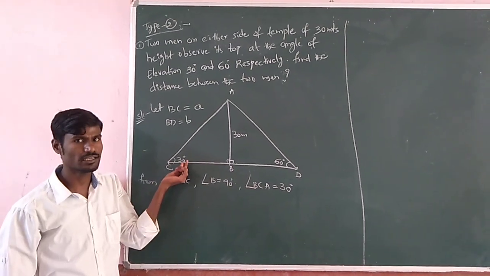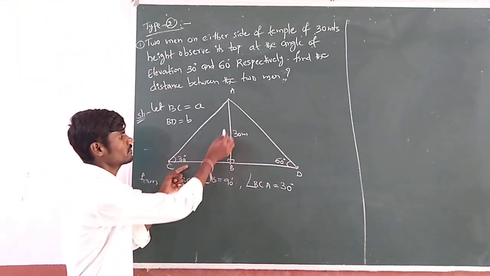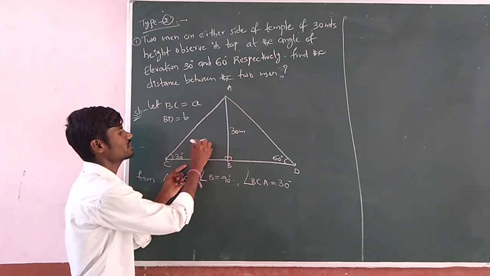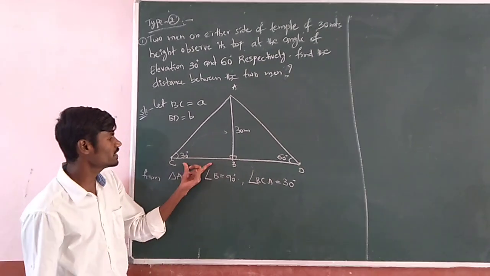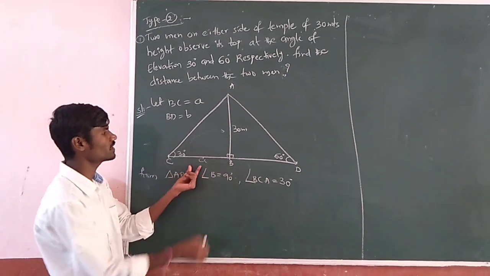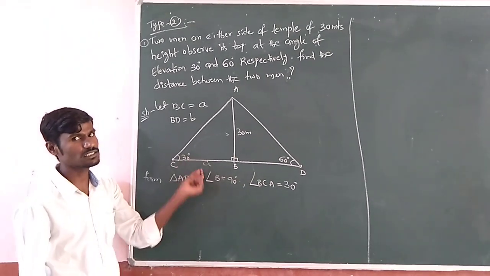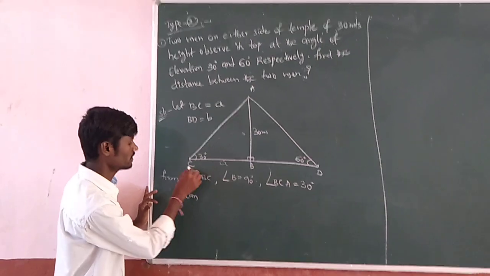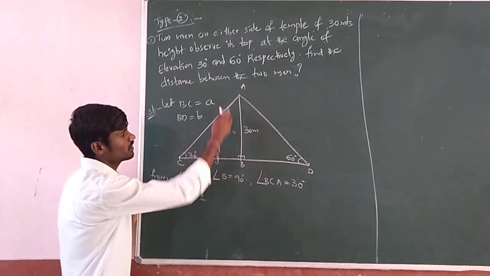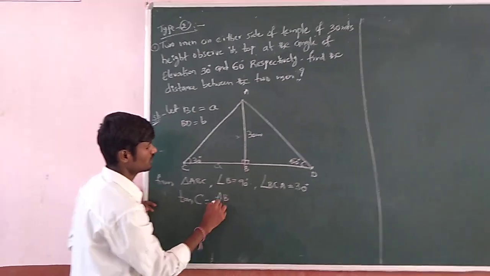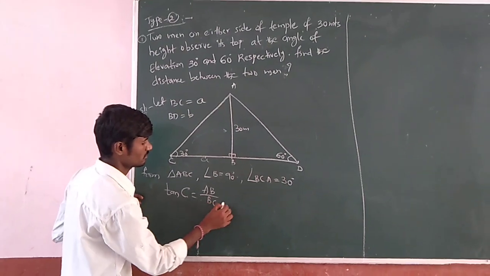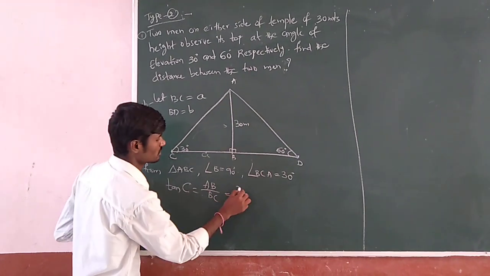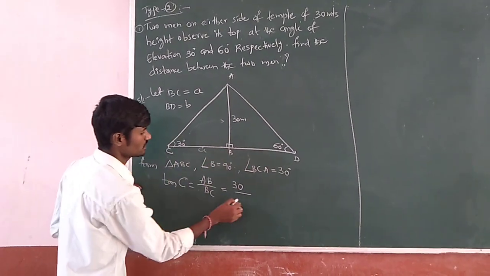Now what is the angle given? 30. To this 30, the given side 30 meter acts as opposite, and we need BC, which acts as adjacent. Opposite, adjacent, which function? Tan function. Let us take it. So tan at which vertex? C. What is opposite? AB. What is adjacent? BC. So AB how much? 30. BC how much? a.